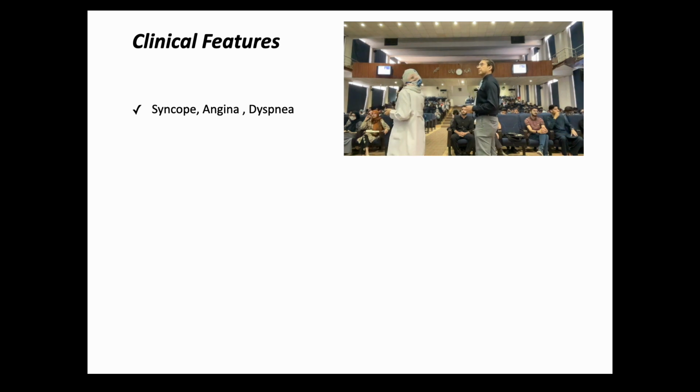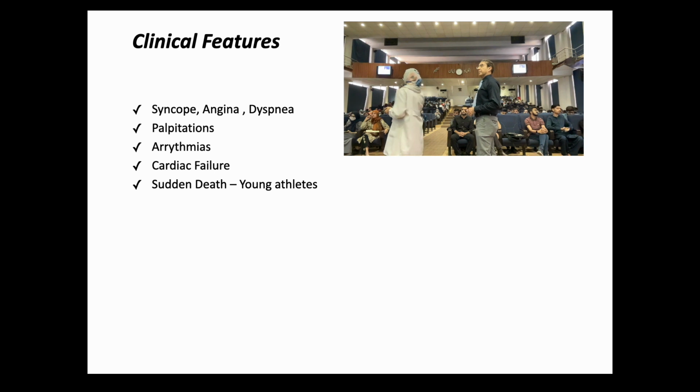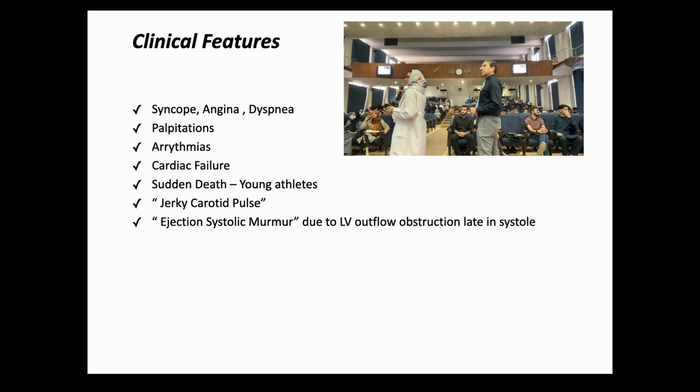What are the clinical features? Syncope, angina, dyspnea, palpitations, arrhythmias, cardiac failure. Sudden death in young athletes, as we started off with the case scenario. Almost same as in aortic stenosis. Do you remember? Very similar. There will be a jerky carotid pulse. And what we find is an ejection systolic murmur. This is important, and we'll discuss it in a bit of detail.